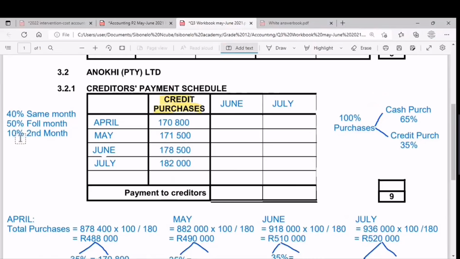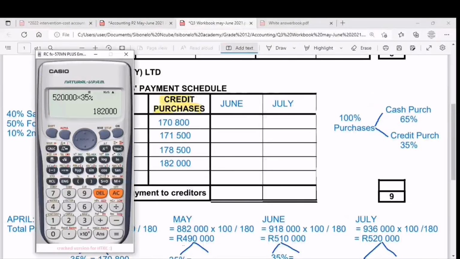The 10% we settle in the second month after the month of purchase. So that means it will be June. So the 10% of that 170,800 we owe in April, we pay after 2 months. So this is the first month and the second month. So the 10% of the balance we owed in April, we settle in June, which is the second month from the month of purchase. So now we know that's a total of 170,800. The 10% of that will be settled in June.